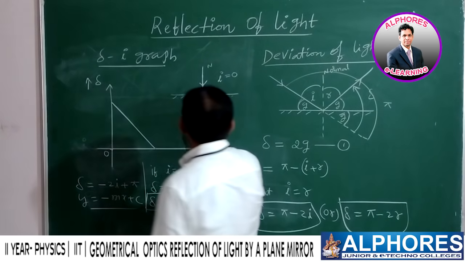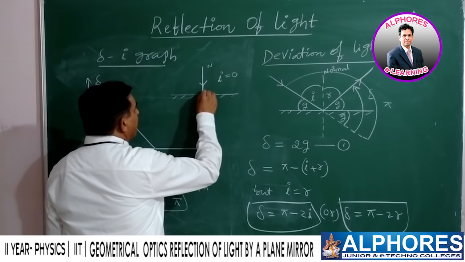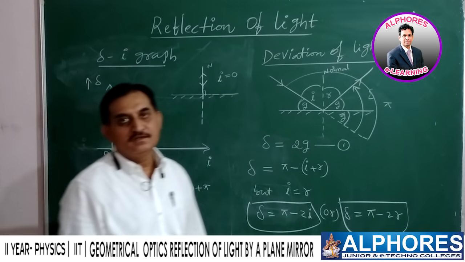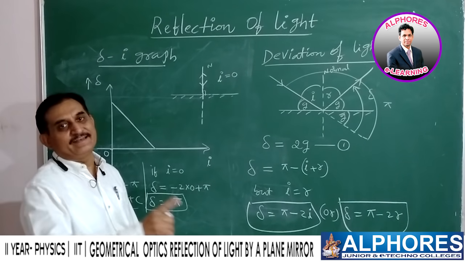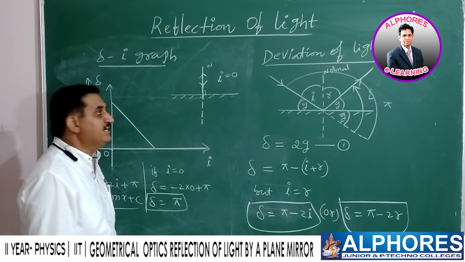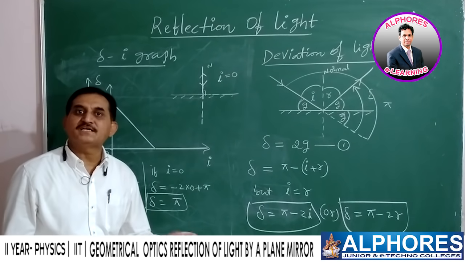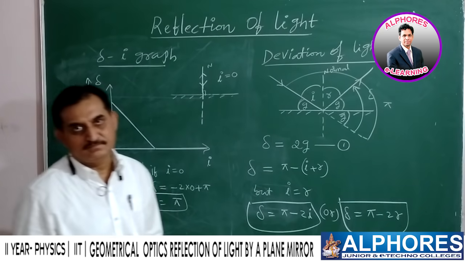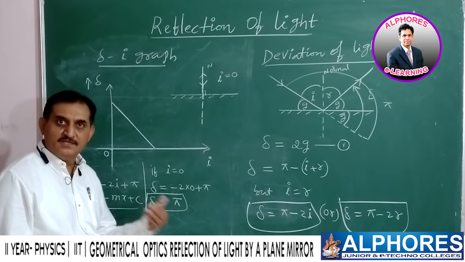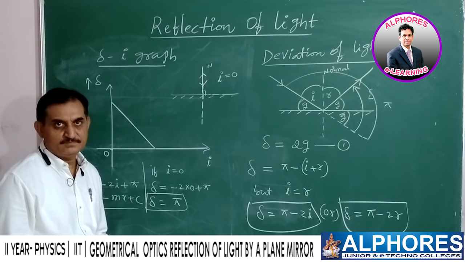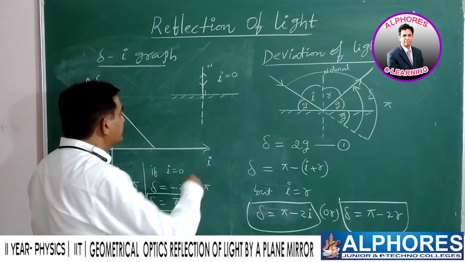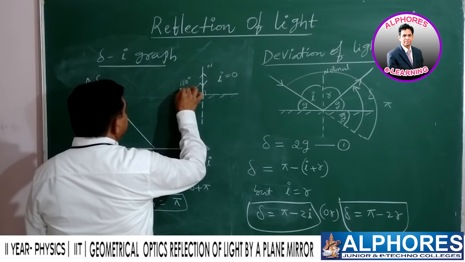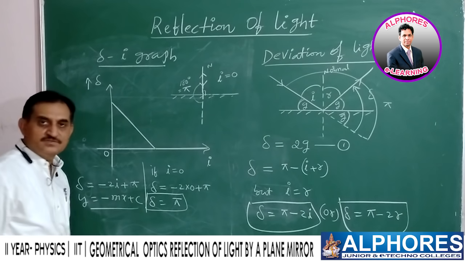So whenever it is incident normally, it bounces back exactly, turning through 180 degrees, which is pi. This is known as retracing the light. We can also say the light is retraced. This is possible whenever the light is incident normally on the surface. So it is bouncing exactly opposite in direction. As a result, the light is retracing. Therefore, it is turning by 180 degrees, that is equal to pi radians.